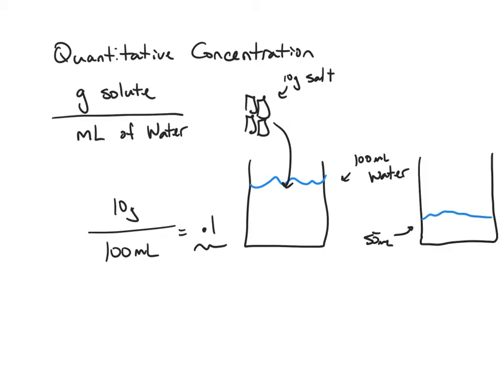Now I'm going to take the same 10 grams of salt, and instead of dissolving it into 100 milliliters of water, I'm going to dissolve it into 50 milliliters of water, and I'm going to see what happens to my concentration. So my volume went down. Now if I take 10 grams and divide it by 50 milliliters, I do 10 divided by 50, my answer is 0.5. So what that means is that my concentration increased when the amount of liquid that I used decreased.